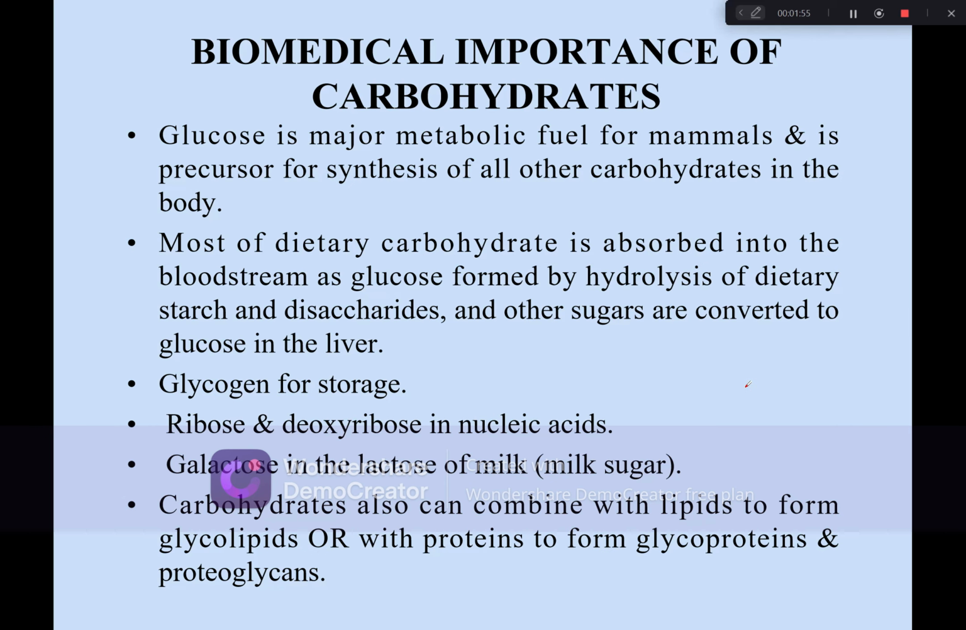Biomedical importance of carbohydrate. Glucose plays a dietary role in mammals and different living organisms. Glucose is also known as a dietary carbohydrate. Carbohydrates also have a structural role, as ribose and deoxyribose in nucleic acids. They also play an important role in genetic material transfer from one parent to offspring. Galactose in the lactose of milk is also an example of carbohydrate. Carbohydrate can combine with lipids to form glycolipids or with protein to form glycoproteins and peptidoglycans.